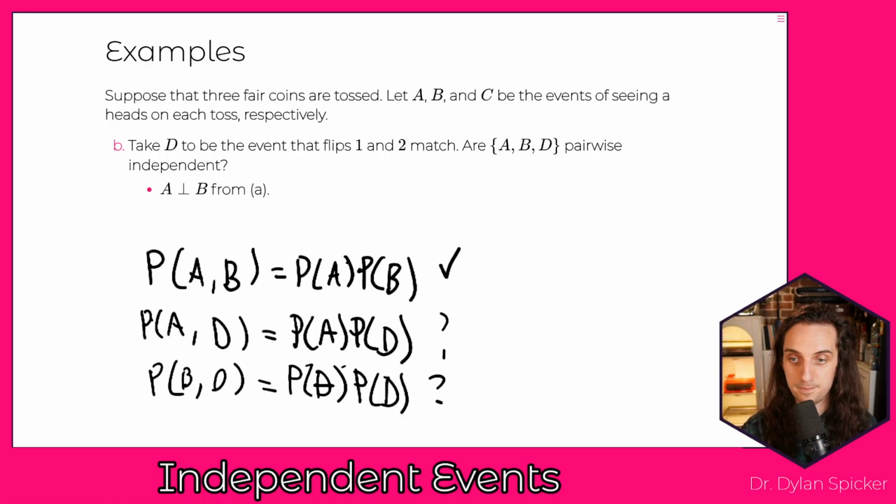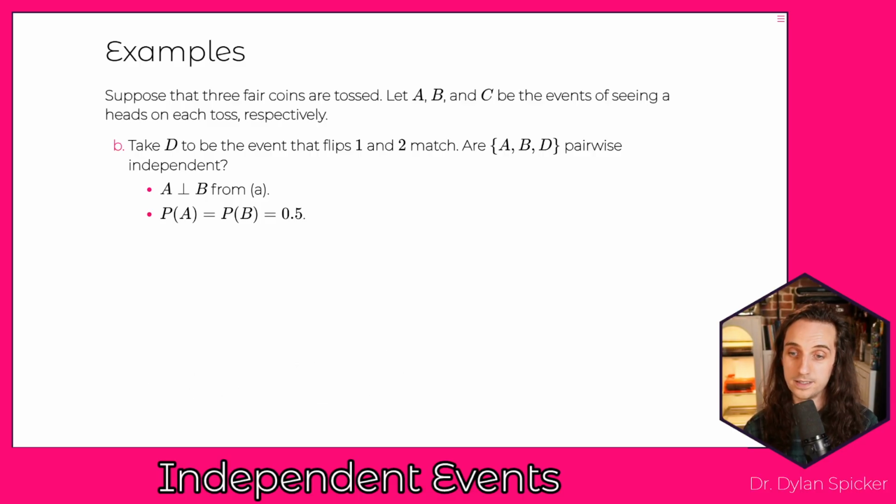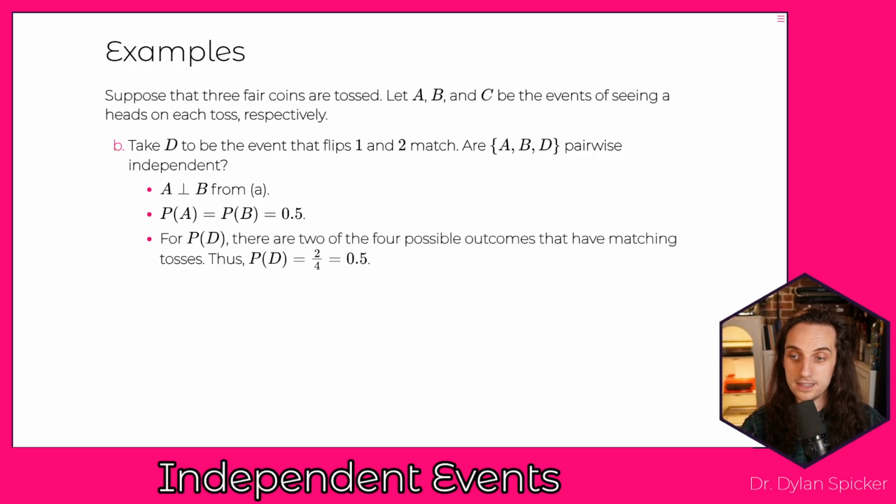And so A is independent of B from before, right? Probability of A is equal to the probability of B, which is equal to 0.5, which we also have from before. For probability of D, there are going to be 2 of the 4 possible outcomes that have matching tosses, right? And so we have 2 out of 4, which is thus going to be 1/2, right?